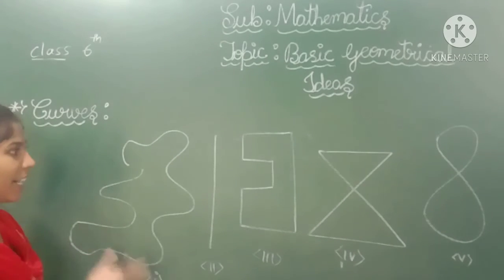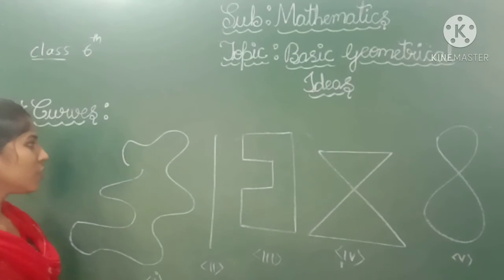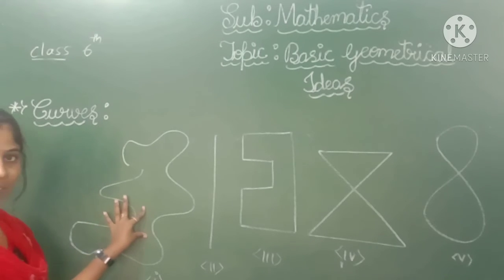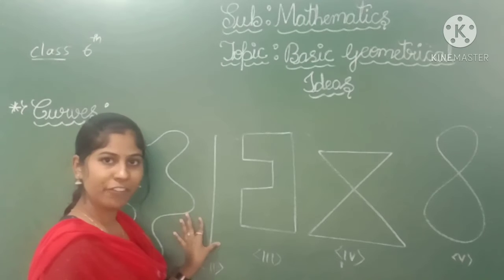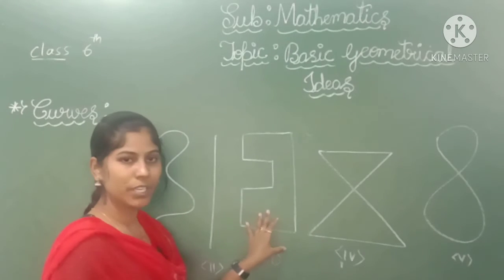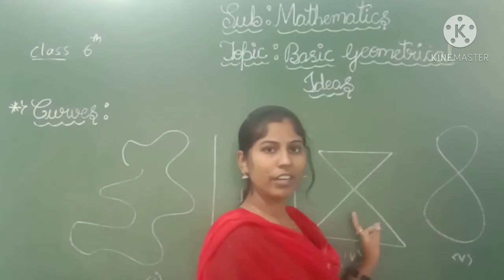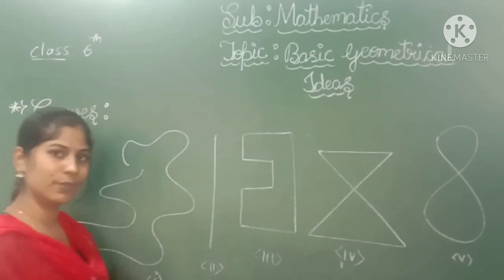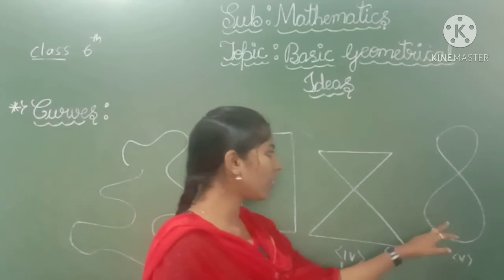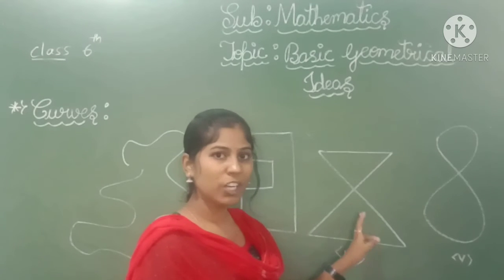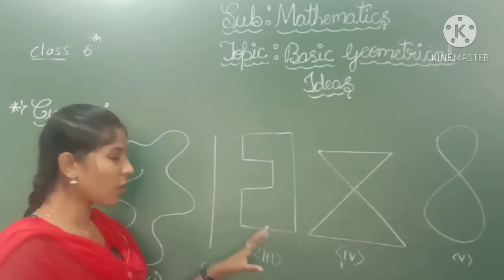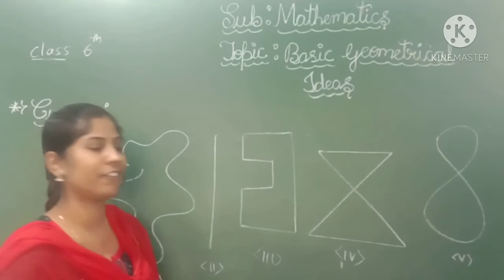Here we are dividing out the simple curves. Which are the simple curves here? This is an example of a simple curve, and this is also an example of a simple curve, and this is also an example of a simple curve. These two are not called simple curves. Why? Because these curves crash themselves.